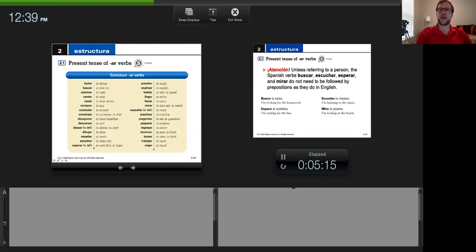All right, now here are some common AR verbs, and let's take a look through these and try to see if we can find some common ground or some cognates, maybe a way to remember these words. So what about bailar? What comes to your mind when you think of to dance with bailar? It looks like ballet, doesn't it? Bailar, to dance. Buscar, to look for. Make sure you're repeating after me on all these words. Buscar, to look for. Caminar, to walk. Cantar, to sing. It's almost like chant, right? Cenar, to have dinner.